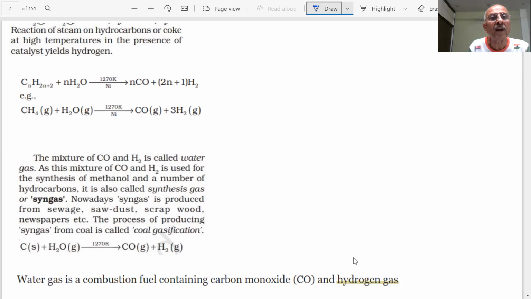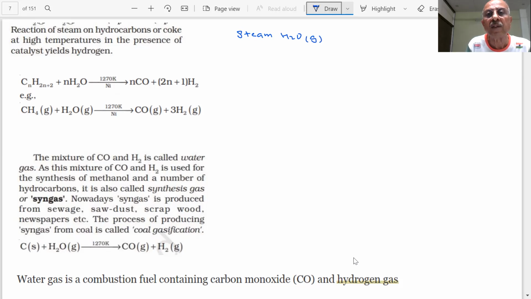When steam, H2O, is reacted with carbon, which we call coke, at high temperature in the presence of some catalyst, you can get dihydrogen gas.